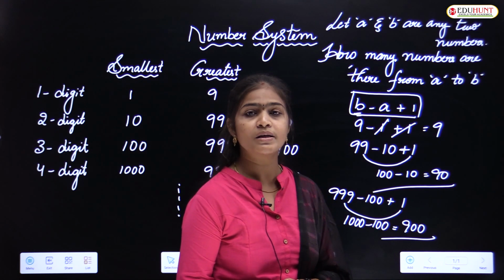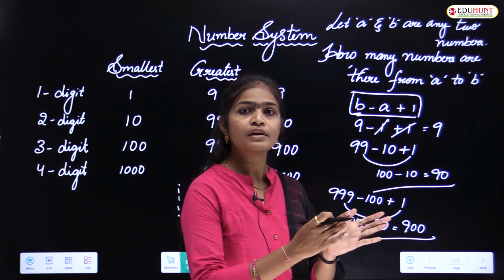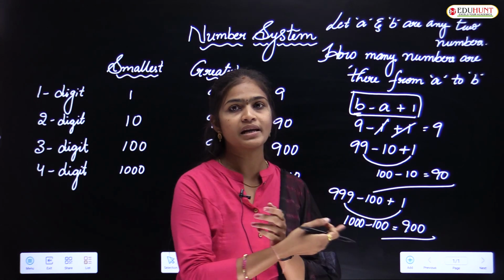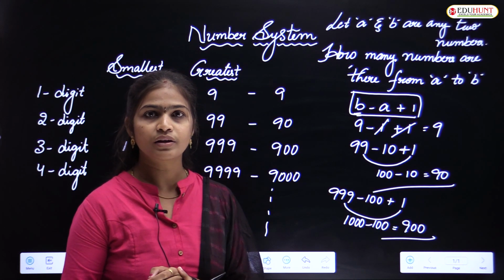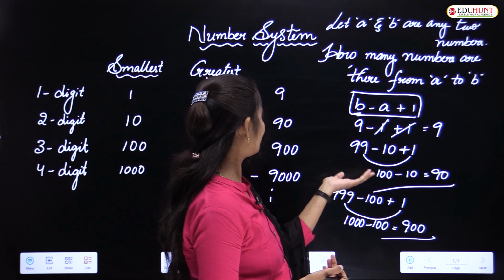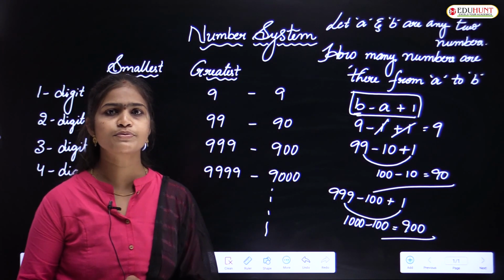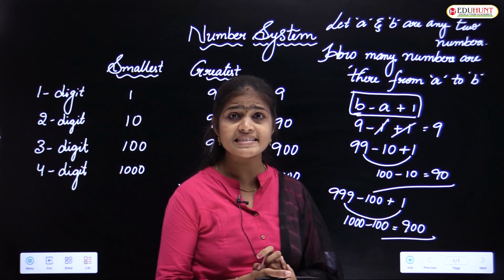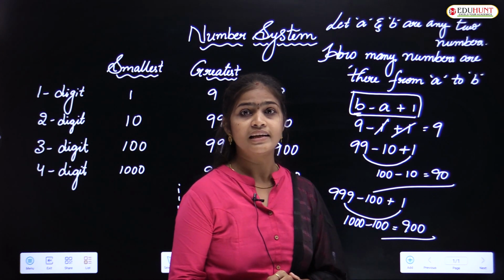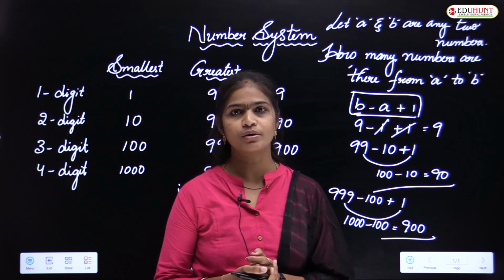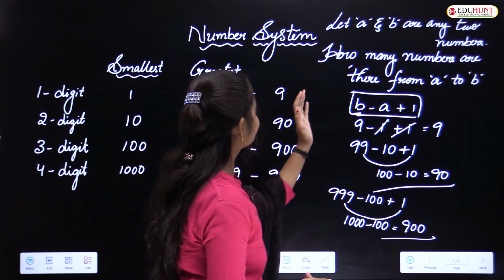It is not possible. Why? Because for 2-digit numbers, 3-digit numbers, 4-digit numbers, we can write the greatest number and the smallest number, and by using this formula we get the count. But what about n-digit numbers? That's why we have another formula here.